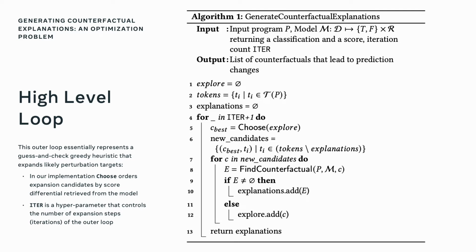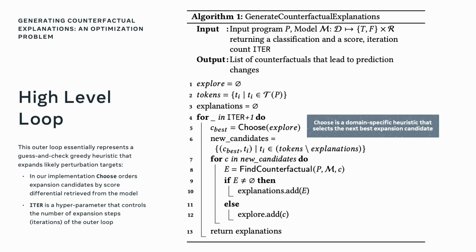For a number of iterations that can be passed as a hyperparameter, we expand likely perturbation targets. In every step of the loop, we expand the set of tokens to be perturbed by one more token. The way we expand the likely targets is defined by a heuristic that is implemented in the choose function. In our case, the function orders expansion candidates by the score differential retrieved by the model. That means we compare the score returned by the classifier with the score produced by the counterfactual candidate we're trying to extend. We use the score differential as a proxy of how likely it is that extending the set of tokens by another token will push the counterfactual candidate over the decision boundary of the classifier and produce a valid explanation.